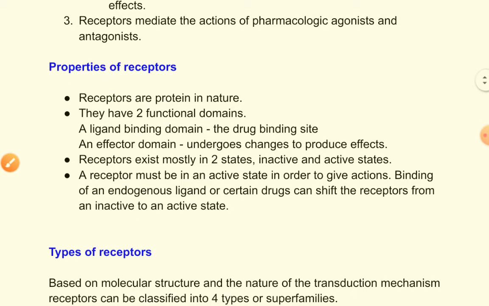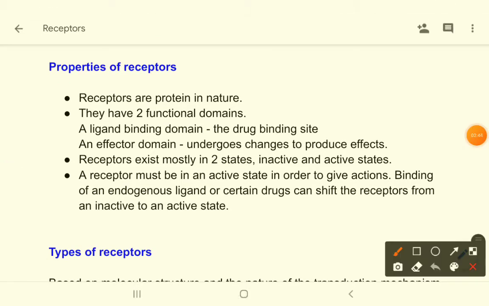Then see that receptors mainly exist in two forms: inactive form and active form. When the receptor is in inactive form, it does not produce any action, but when the receptor goes into its active state or active form, then it produces action. It goes into its active state when a drug binds with it. A drug or ligand binds with the receptor, then the receptor undergoes some transformational changes, and then it produces its effect.